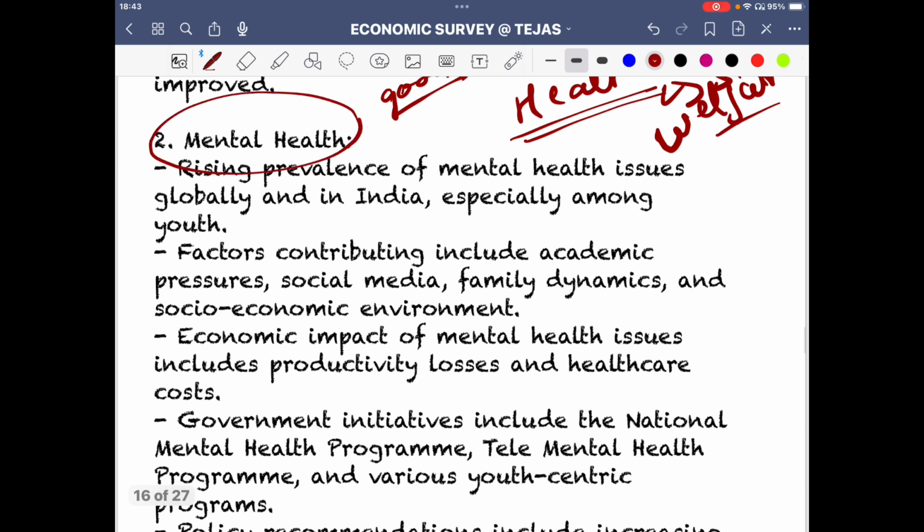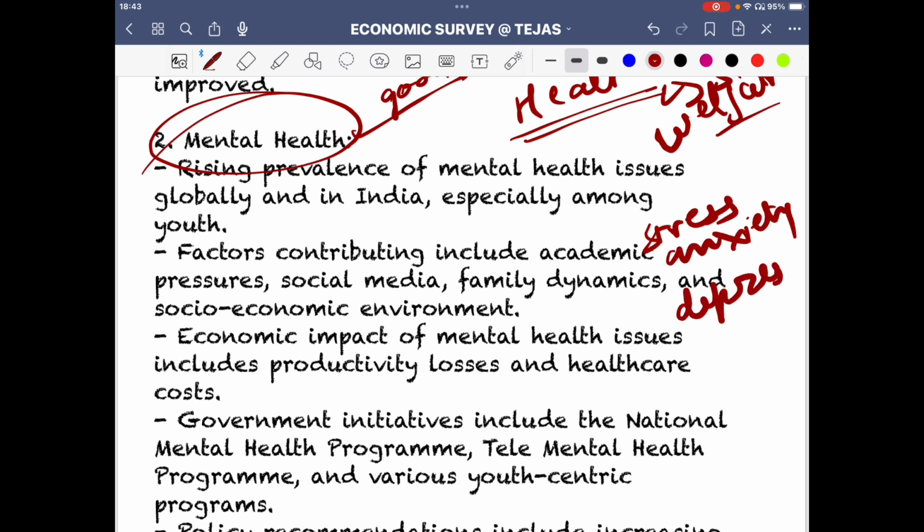Now, one important point that is mentioned in this year's Economic Survey is the mental health aspect. So again, the psychological side, the idea of stress, anxiety, depression, all those things are talked about, because this is one major problem that we have to address. So we are able to gain a new definition of health, because health now is not limited to just physical being, it is also related to overall well-being when it comes to mental status.